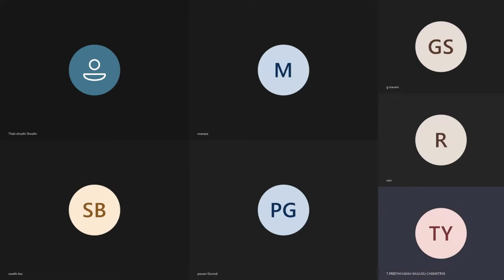So in yesterday's class, we discussed the physical properties of alcohols and the chemical properties of alcohols. In chemical properties of alcohols, we discussed the reaction with sodium metal. Now I'll continue with the chemical properties of alcohols, and I'll discuss esterification.